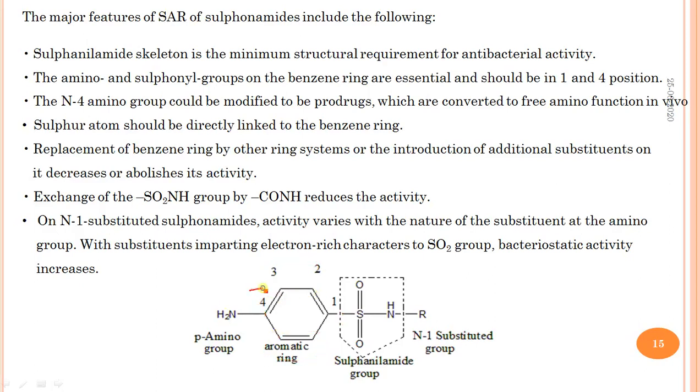If we replace this benzene ring with any other heterocyclic ring system, it abolishes the biological activity. This R1, or N1 substituent, should be a heterocycle, which is more biologically active. The N4 amino group could be modified to a prodrug, which is converted to the free amino function in vivo. Next, sulfur is directly attached to the benzene ring. This is one SAR point.